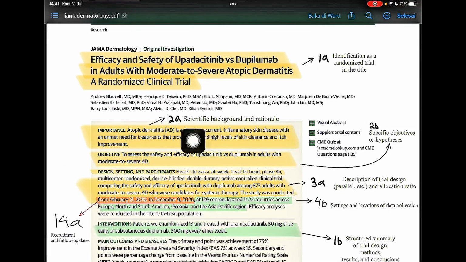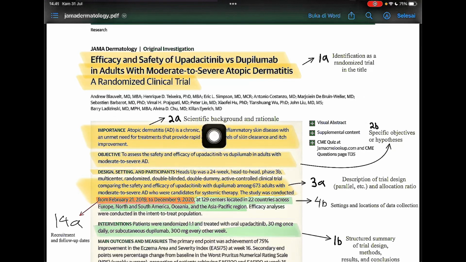Next, in point 2A, importance: atopic dermatitis (AD) is a chronic recurrent inflammatory skin disease with an unmet need for treatment that provides rapid and high level of skin clearance and itch improvement.